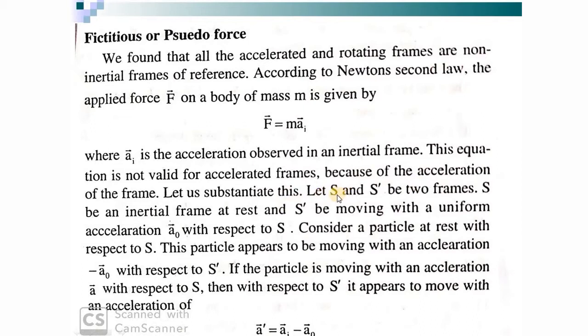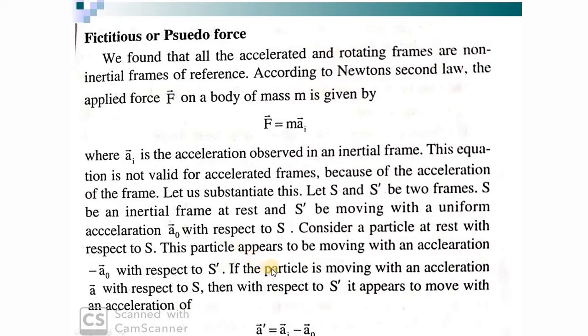S is an inertial frame, and another frame S prime is moving with a uniform acceleration a0 with respect to S. Suppose the frame S is at rest and S prime is moving with a uniform acceleration with respect to S frame. Now we assume a particle, and this particle is at rest when we observe it from the S frame.